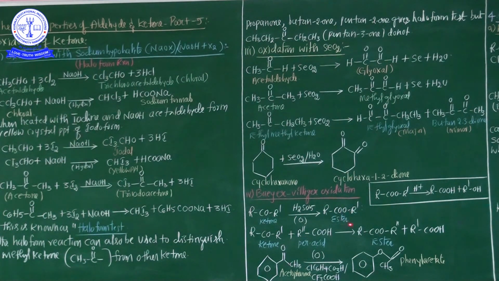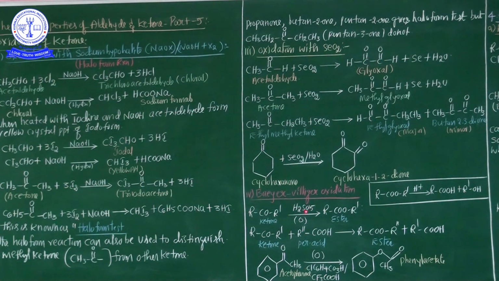In the Baeyer-Villiger oxidation process, my dear students, ketones undergo oxidation with Caro's acid. You know that very well, group 16: Marshall's acid and Caro's acid. So write down this point: ketones undergo oxidation with Caro's acid. What is the chemical name of Caro's acid? Peroxymonosulfuric acid. It's nothing but H2SO5. This is Caro's acid.